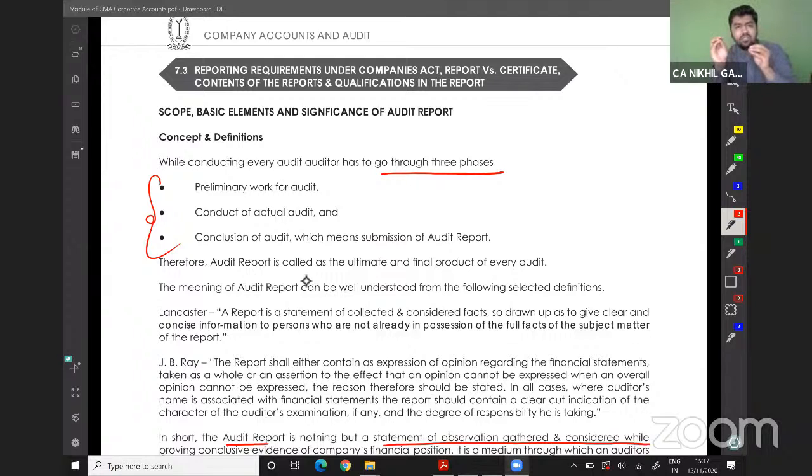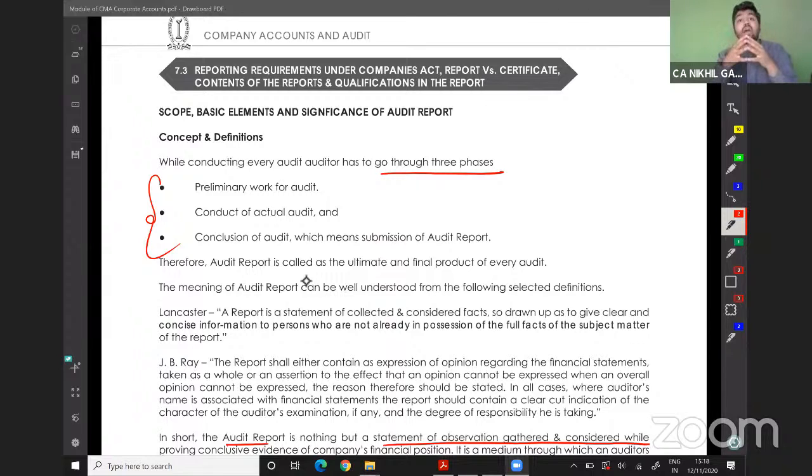So this 500 rupees is not material. So 10 lakh or 10 lakh 500, it will not make a big difference. But 10 lakh and 500 is the correct amount, and 10 lakh is true and fair.